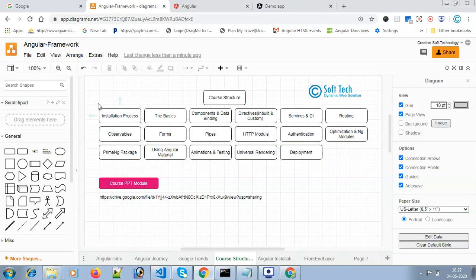Then I will discuss the basics like components, your HTML view, CSS, services, all the basics.